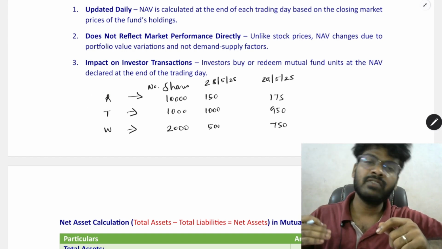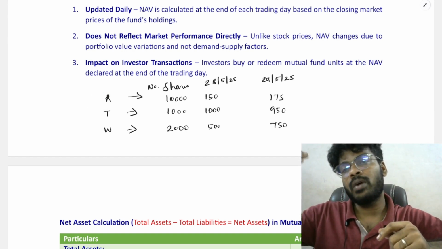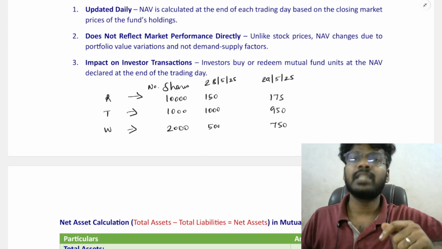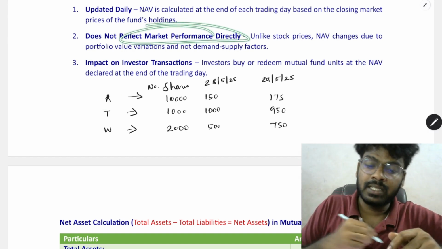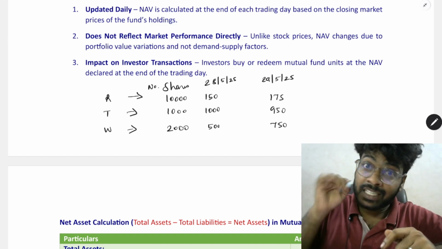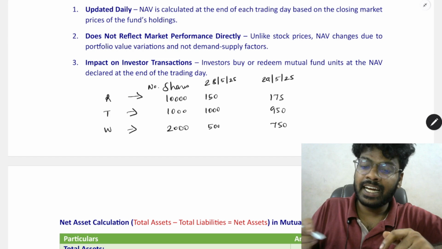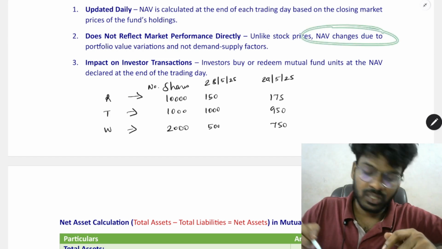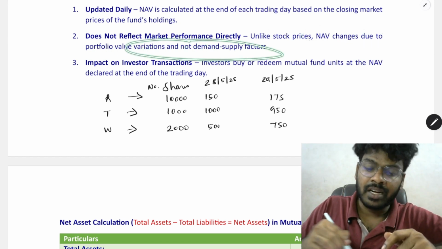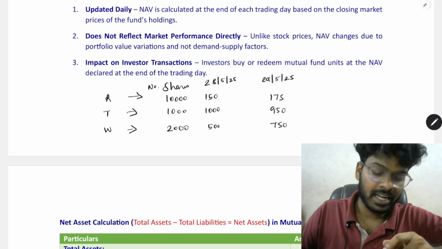So automatically the price will fluctuate, goes up and goes down based on the performance. But in case of mutual fund, it does not reflect the market performance directly. So NAV changes due to portfolio value variation, not on demand and supply factors.